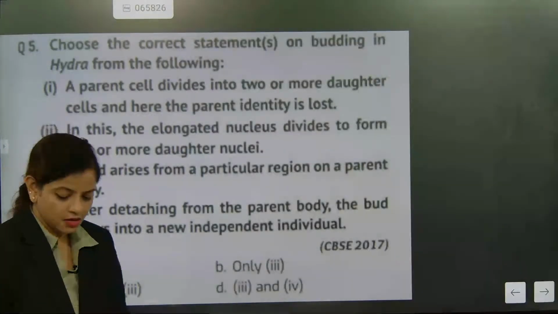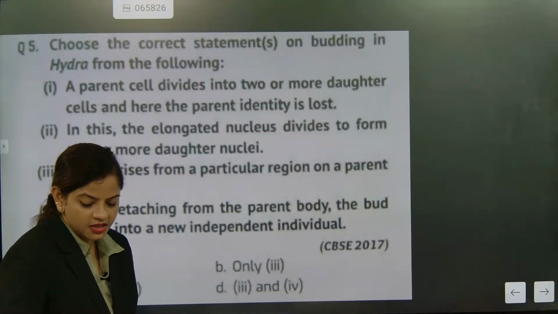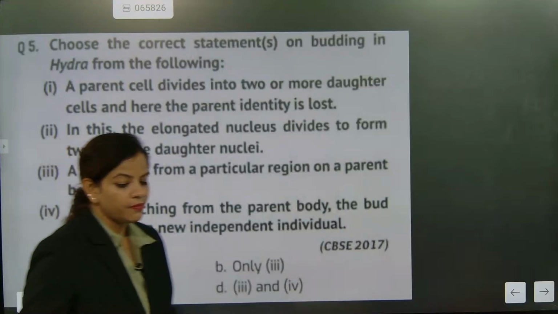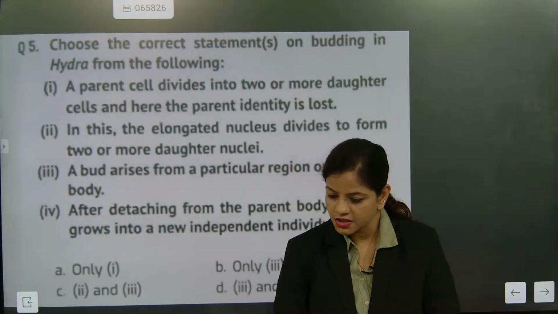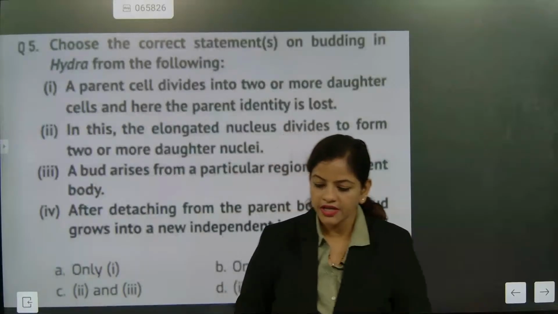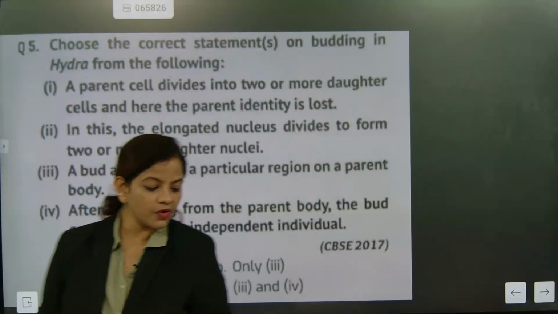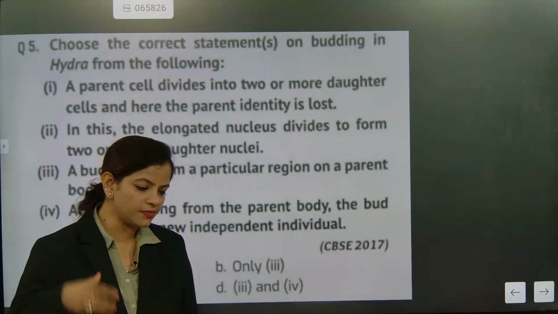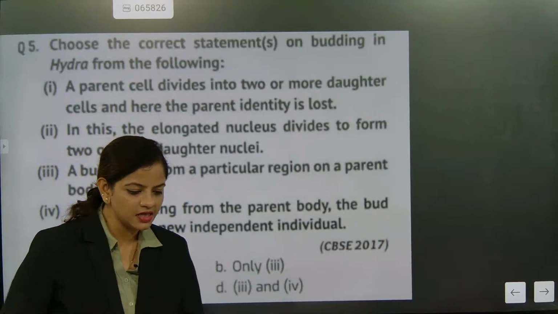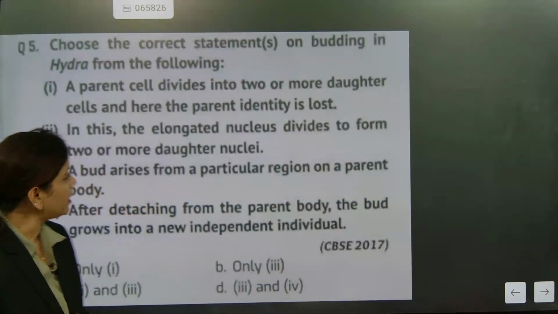What is the answer? The offline children have given the answer D. The online children have given the answer as C. Some are giving answer C, some are giving answer D. What is the correct answer? Let's check. Okay, now look here.